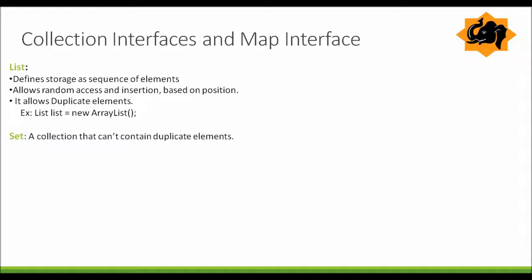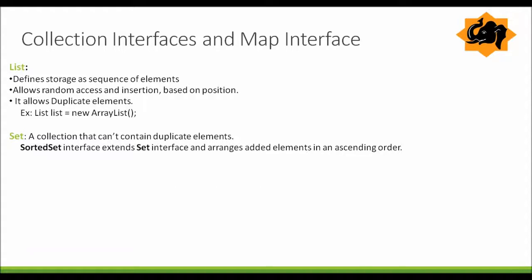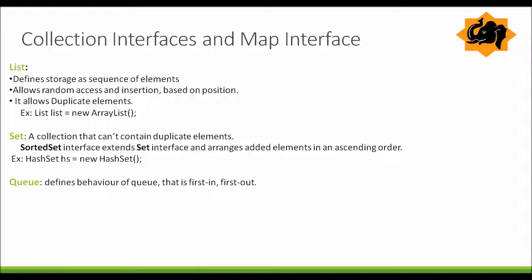You want to store them in an array list depending on your requirement. If you want to store them in a linked list or an array list, that way you create an object. Set. Set is a collection that cannot contain duplicate elements. So if you have a requirement that you don't want duplicacy, then you will use set. Sorted set interface extends set interface and arranges added elements in ascending order. So sorted set basically sorts the data. Queue defines the behavior of a queue, that is first in first out.